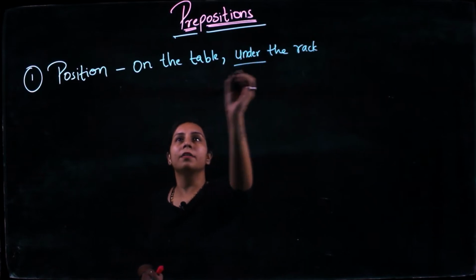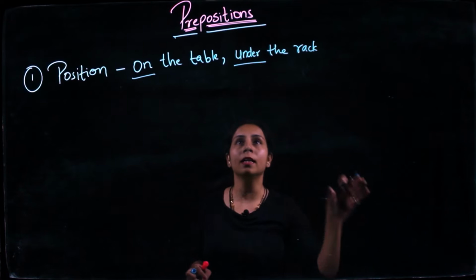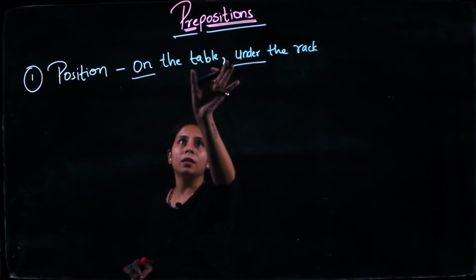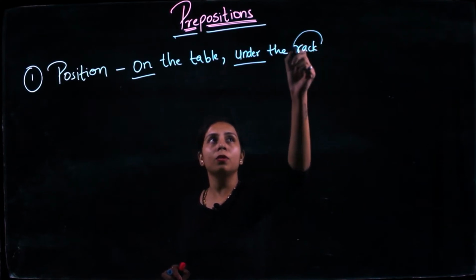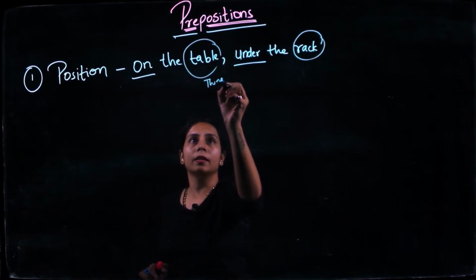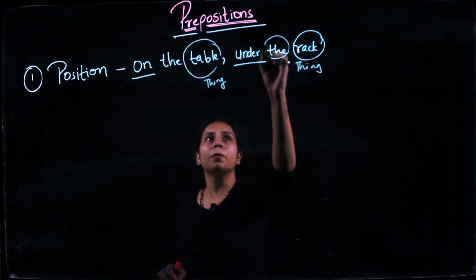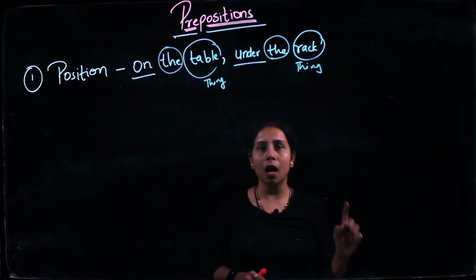So here under, on is the position. I am telling that the particular thing is lying under or on a particular place, that is a noun. So the rack is a noun, a thing, that's why it is a noun. Now we would learn why we are putting "the" over here and not anything else. We would learn that in the articles.